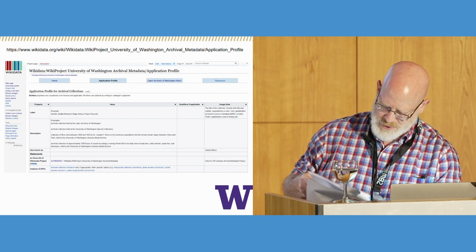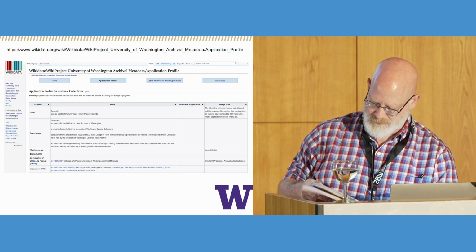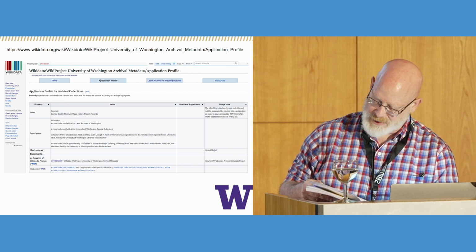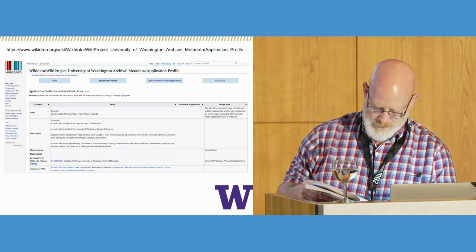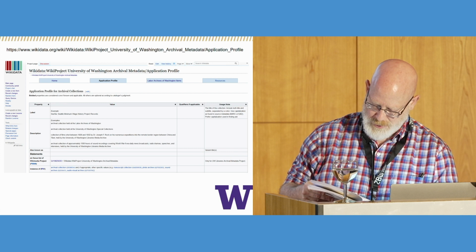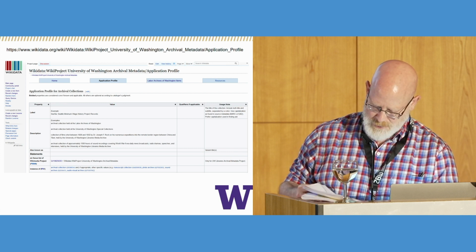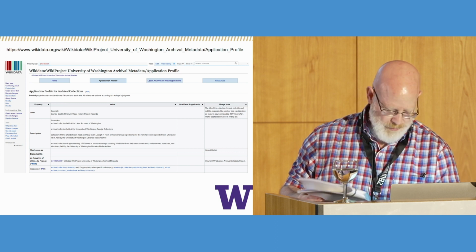So here's a screenshot of our archival metadata application profile developed for this project. Bolded properties are mandatory if applicable and if data for that property is known. Unbolded properties are optional. The profile lists the name of the property, examples of how it might be used, qualifiers that may be applicable, and usage notes.